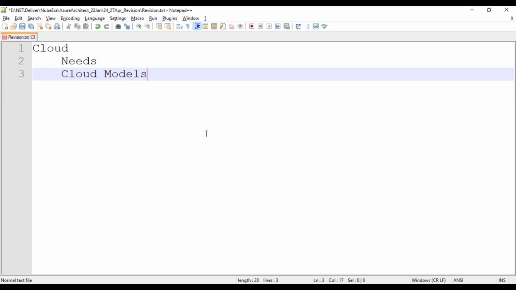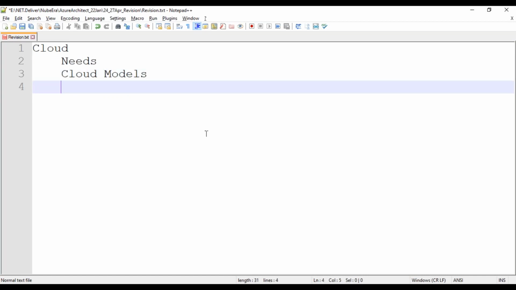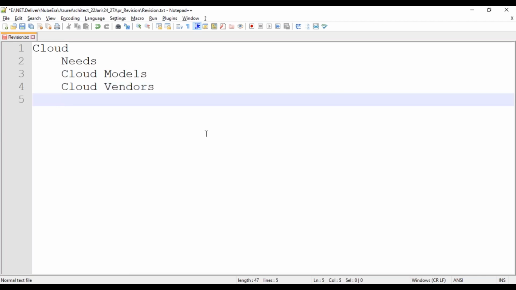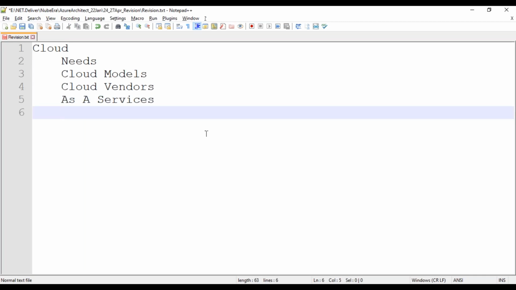Then we went to the different cloud vendors and the different services we have, the as-a-service concept model.